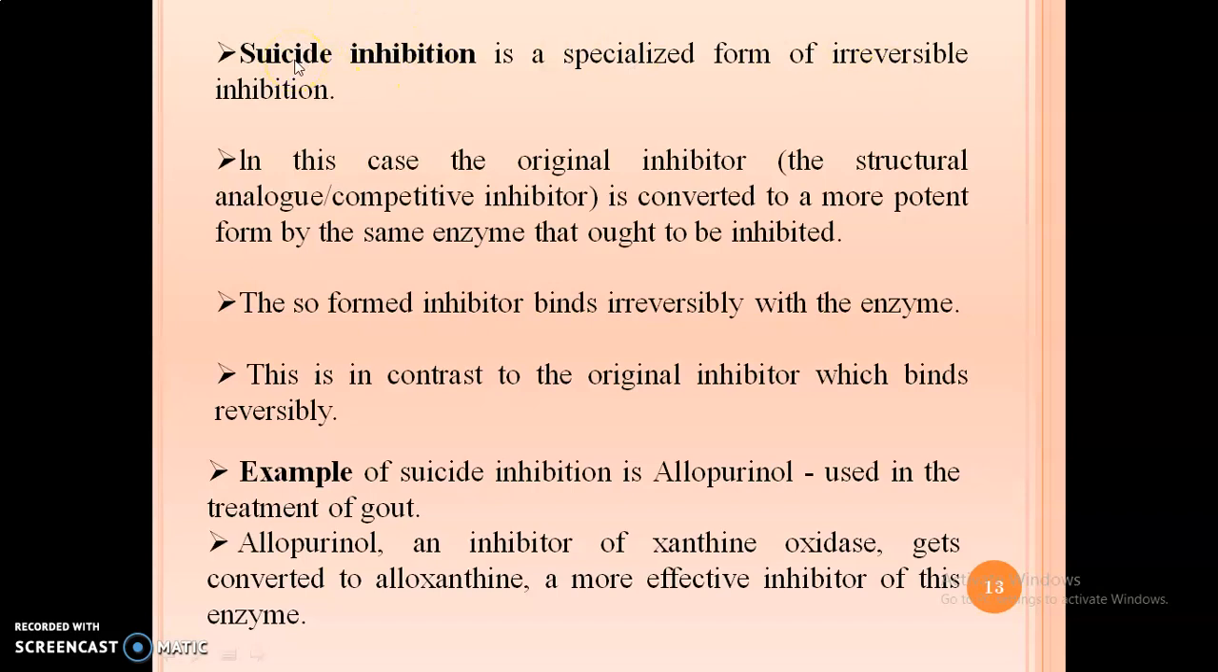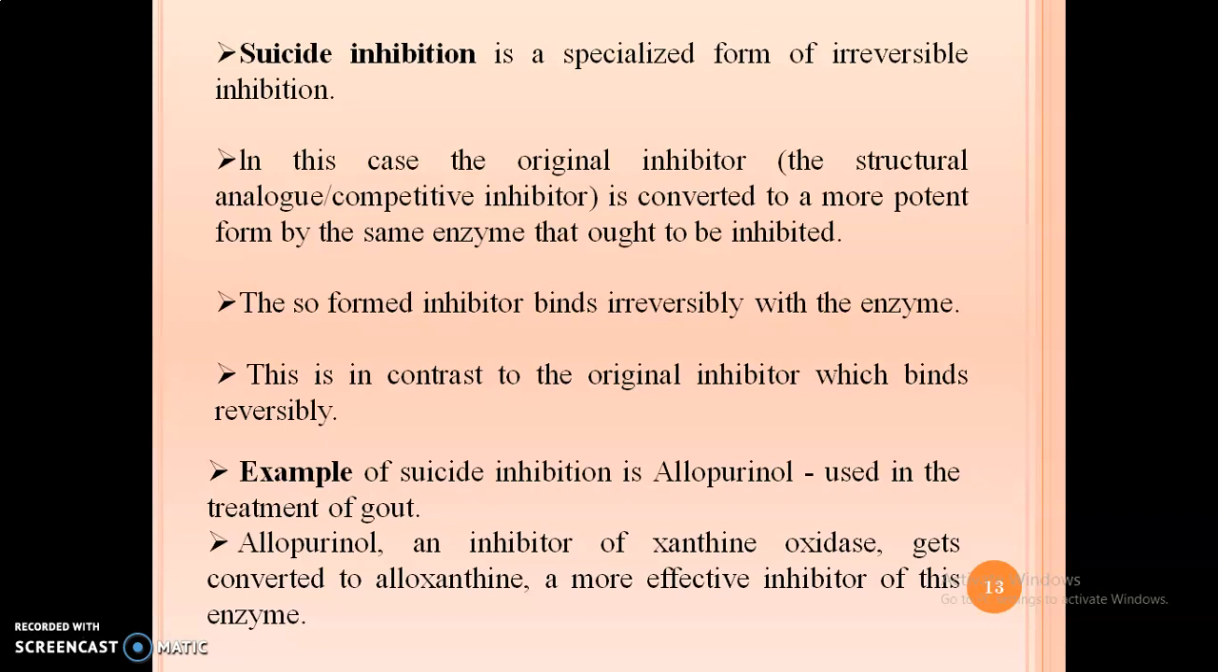Irreversible inhibition forms a covalent bond which cannot be broken, but the original inhibitor is converted to a more potent form by the enzyme, and now that potent form binds to the same enzyme, and thus it is known as suicide inhibition. Why? As the potent form is formed by the same enzyme. The enzyme itself forms the potent form and then that potent form binds to the enzyme, so I can say that the enzyme prepares its own suicide chemical.